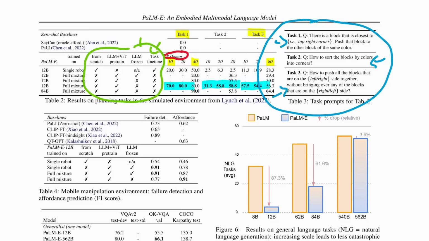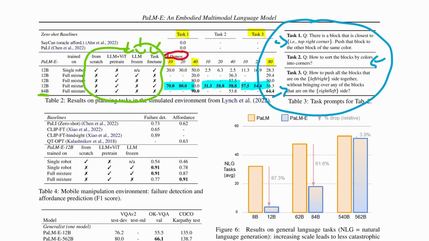Like whether or not they're fine-tuning on the task, whether or not the LLM is frozen, whether or not the LLM and the ViT are pre-trained, and whether or not this is all being done from scratch, which, I mean, these two are just the same thing. So I don't know why they have both of these columns, but you can see there's no structure to this. It seems like it's kind of madness.